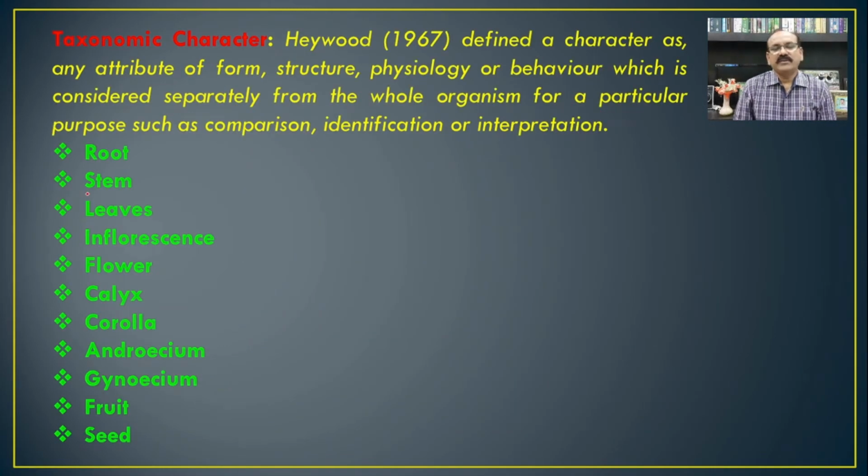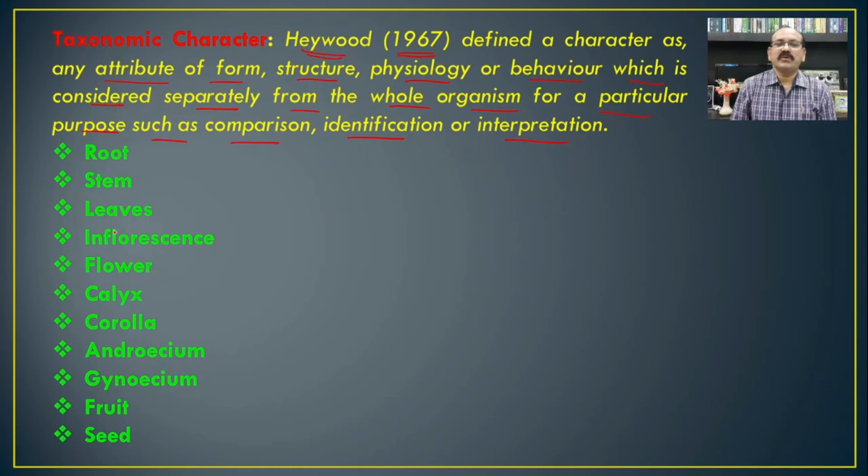During the classification, we have to choose or select certain characteristics, and these characters are considered taxonomic characters. According to Heywood in 1967, a character is an attribute of the form, structure, physiology or behavior which is considered separately from the whole organism for a particular purpose, such as comparison, identification or interpretation.